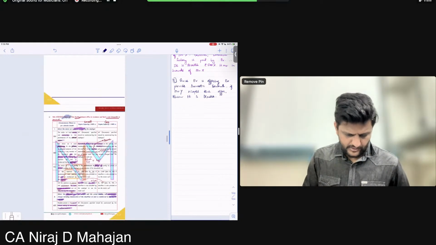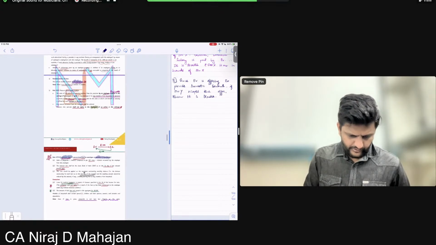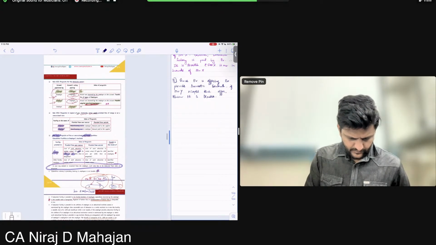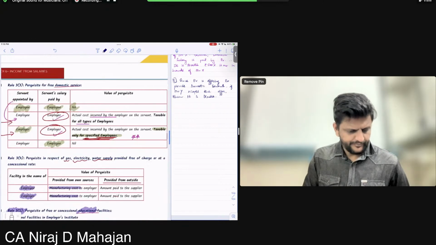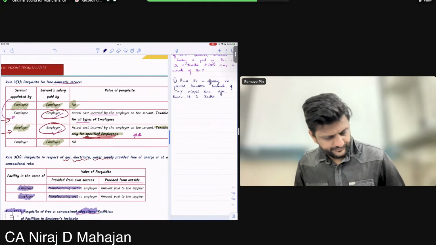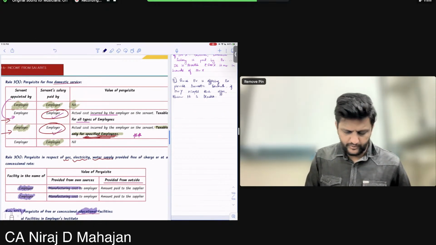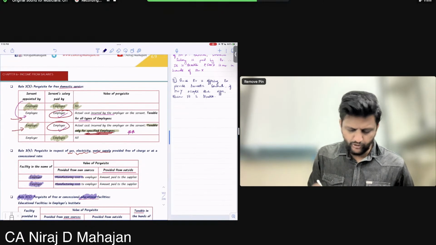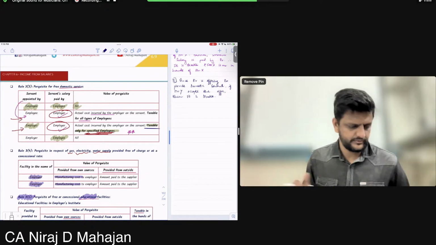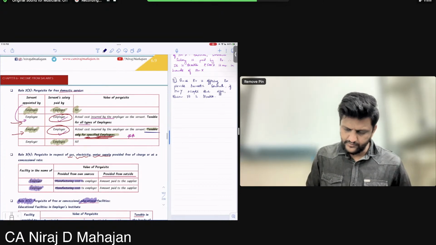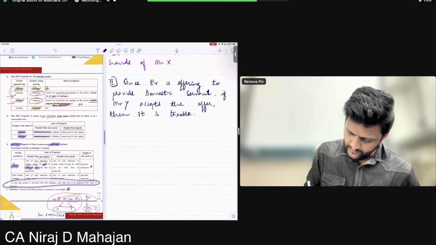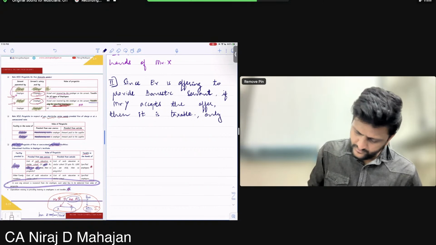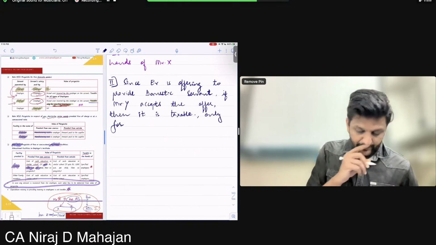Such a lengthy chapter this is. If provided by the employer and paid by the employer, okay, taxable, but only for a specified employee. So write down, it is taxable only for a specified employee.